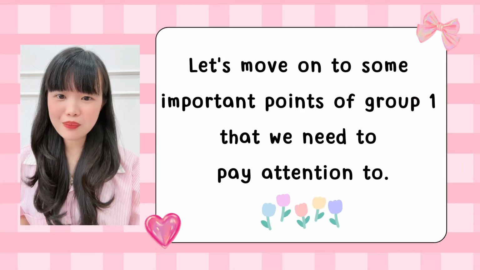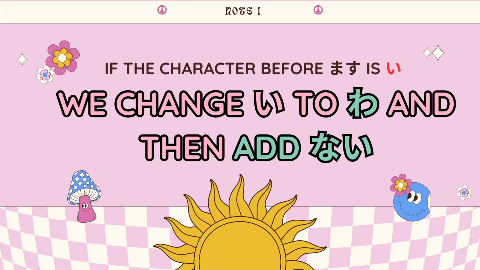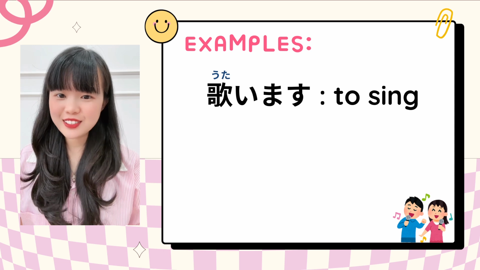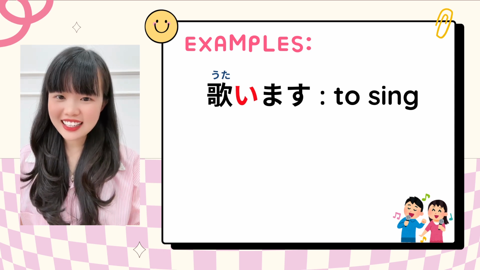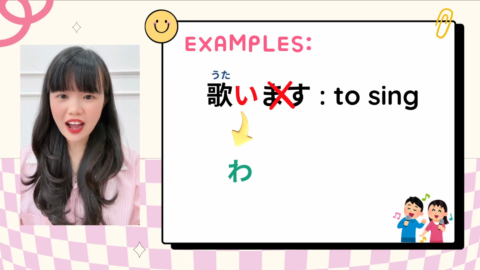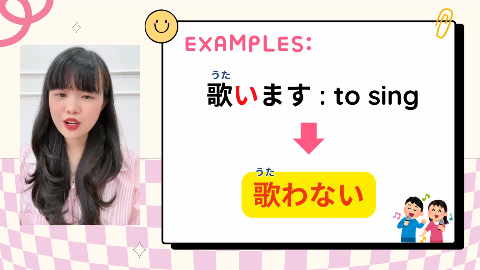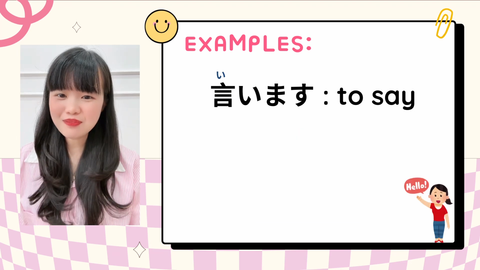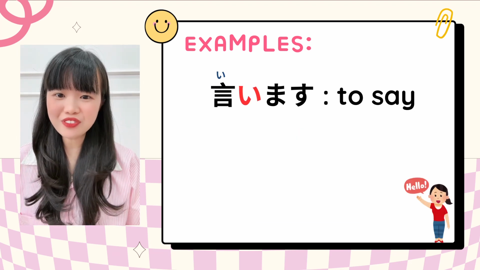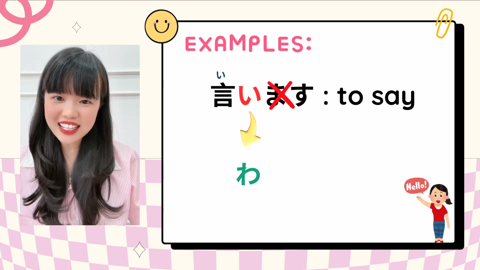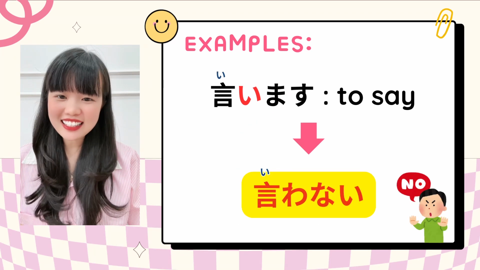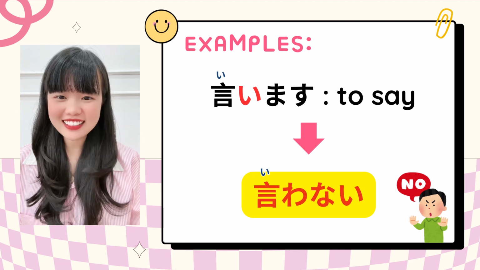Let's move on to some important points of Group 1 that we need to pay attention to. If the character before masu is i, we change i to wa and then add nai. For example, utaimasu, to sing. Before masu is i, so we change i to wa and then add nai. Therefore, utaimasu, to sing, becomes utawanai. Or iimasu, to say. Similarly, before masu is i, so we change i to wa and then add nai. Iimasu, to say, iwanai. Is it okay for you?